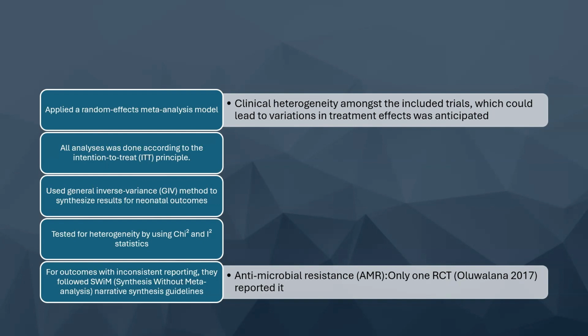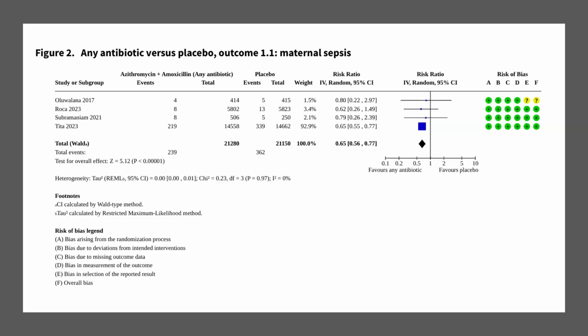And they have used the general inverse variance method to synthesize the results for all the numerical outcomes. And they have looked also for heterogeneity by using the chi-square and I-square statistics. And for some outcomes with inconsistent reporting, that is the antimicrobial resistance, which was reported by Olubalana, they had followed the SWiM guidelines, that is synthesis without meta-analysis narrative guidelines.